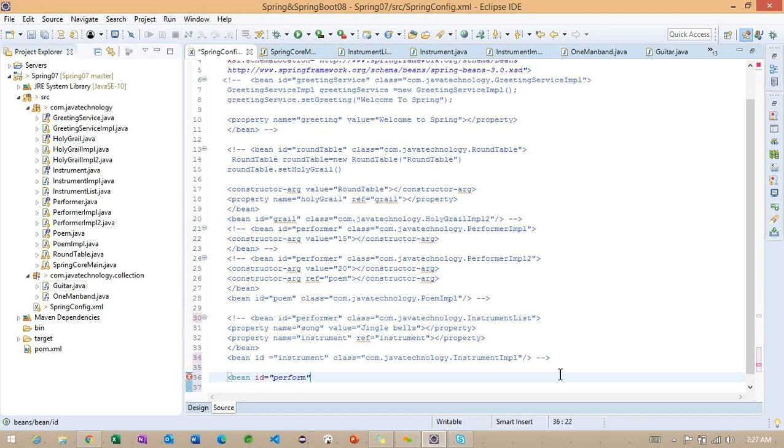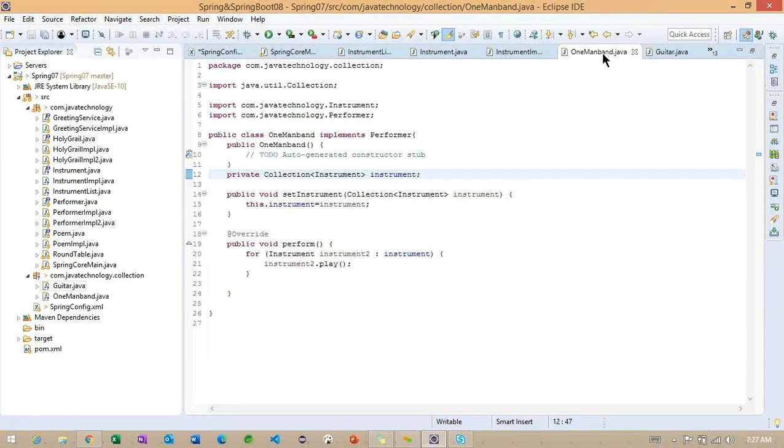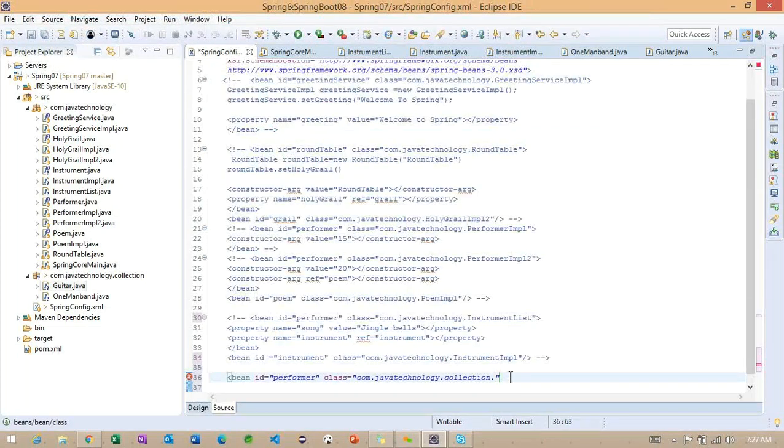Bean ID: I want to use the same thing because we are trying to implement the same interface here, performer, and the class we are having is com.java technology dot collection dot, we need to add one man band, right?